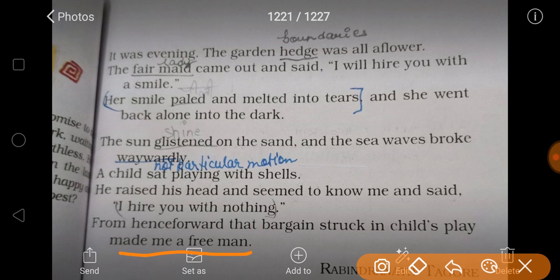As he was working for nothing, he was a free man. It means that if we work for someone in exchange for something, we become slaves. We have to do many things that we don't like. But if you are working for nothing with someone, then you are a free man. You cannot be forced by anyone. So this is the story. The speaker liked the last bargain, to work for nothing for the child.